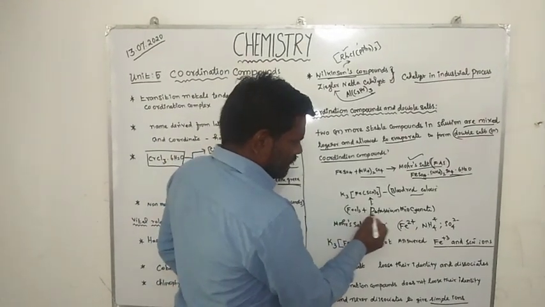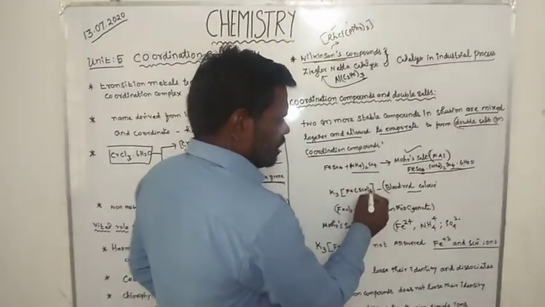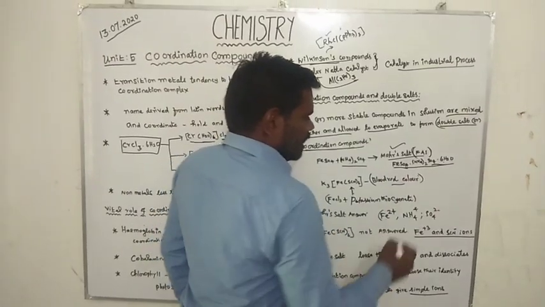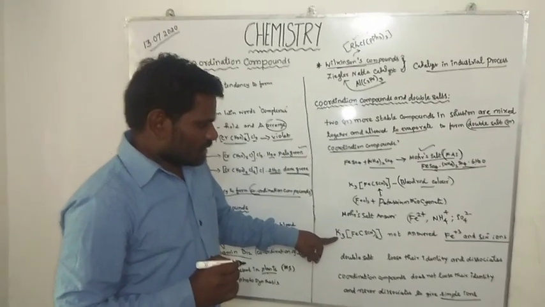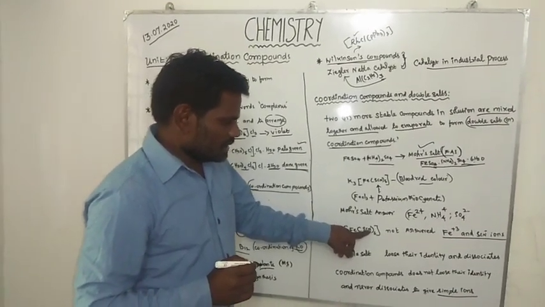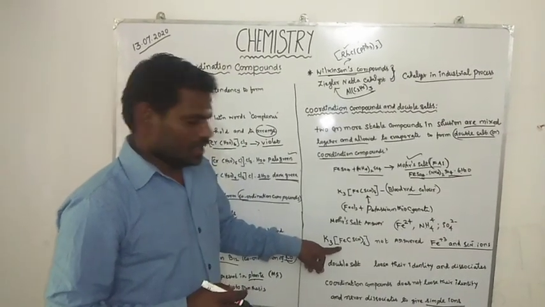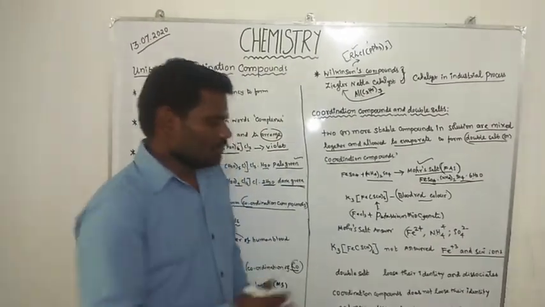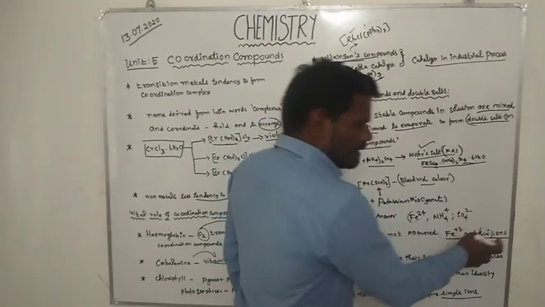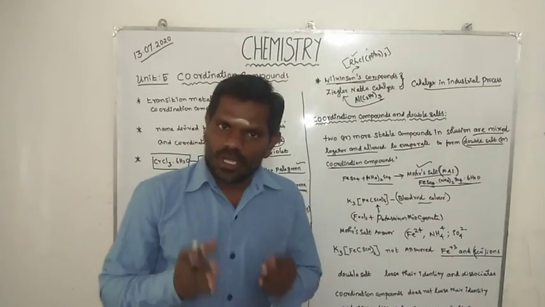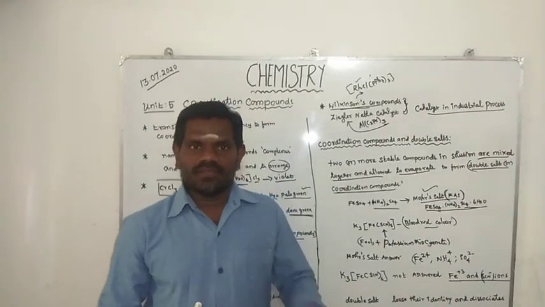But ferric chloride and potassium thiocyanate combining together give potassium ferric thiocyanate, a blood red colored compound. It is also a complex. The formula is K3[Fe(SCN)6], one of the coordination complexes. But it does not give the Fe3+ ion and SCN- ion, ferric ion and thiocyanate ion. Why? Because the complex does not dissociate and does not lose its identity.